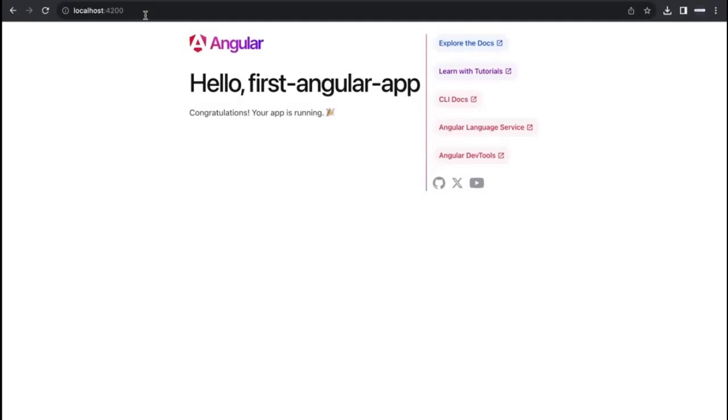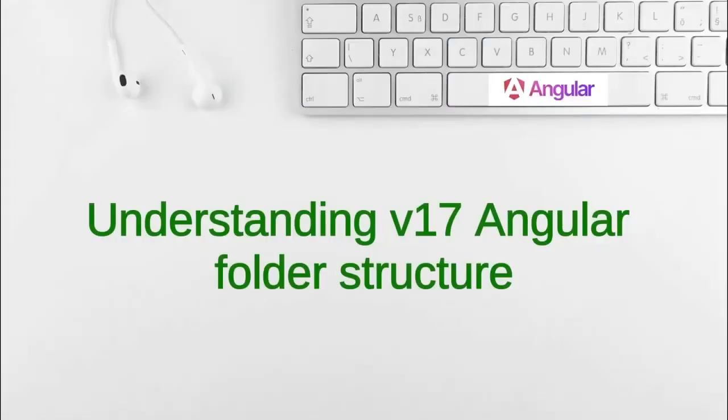So this is our first Angular application running on 4200 port, and you can see by default Angular starts the application on 4200, and this is our first application rendered onto the browser. See, so to start with,